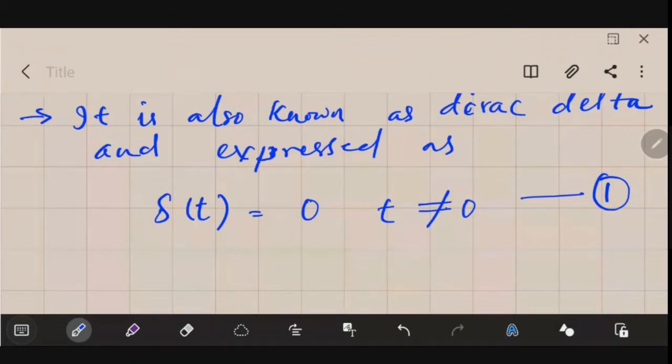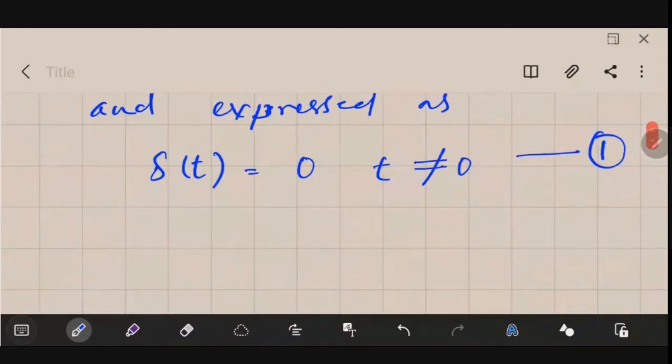So there is another specific characteristic of it. Del of t is equal to 0 for t not equal to 0, which means it doesn't exist beyond 0. That means at t equal to 0, it has some value. We will see what it is. However, outside 0, it doesn't exist. I'll show you that also.